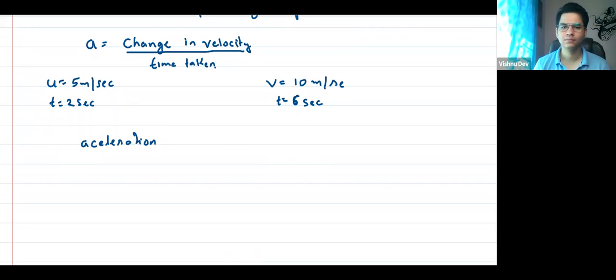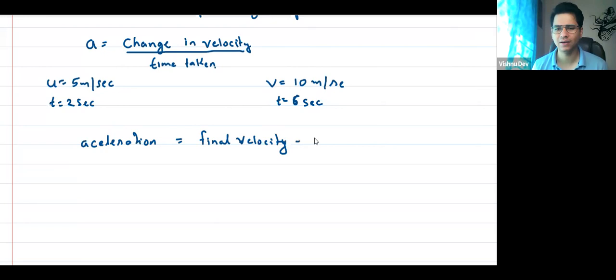So 10 by 5? No, because I told you change. Final minus initial. Final velocity minus initial velocity. Step by step, it is a very simple concept. Everyone think about it. Very good. Divided by time taken.